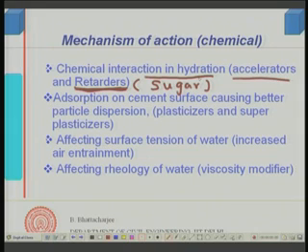So, this can be used where you want to delay the setting. There are many other chemical retarders, which may come from sugar or the presence of sugar. These retarders slow down the rate of hydration, and therefore, if you want to delay the setting process, retarders are used. A typical example would be a ready mix concrete truck. You can use a retarder so that it does not set while traveling. In addition to agitating, you can also use a retarder.